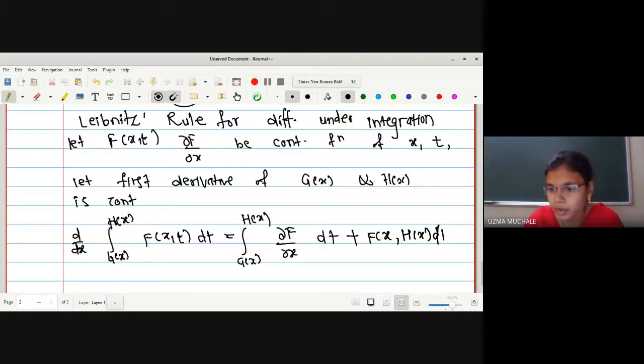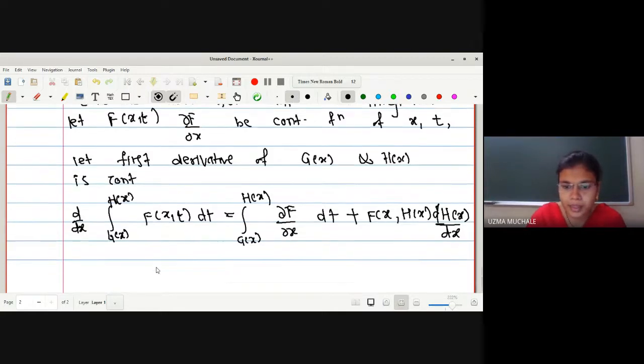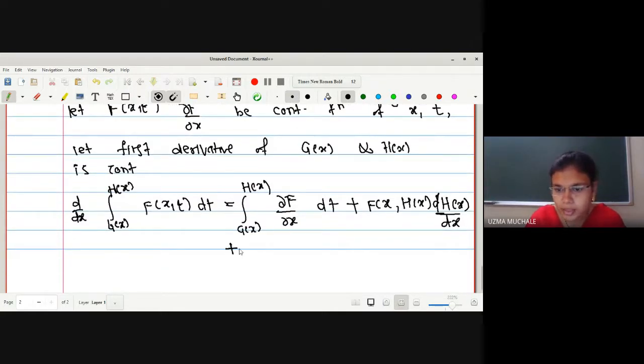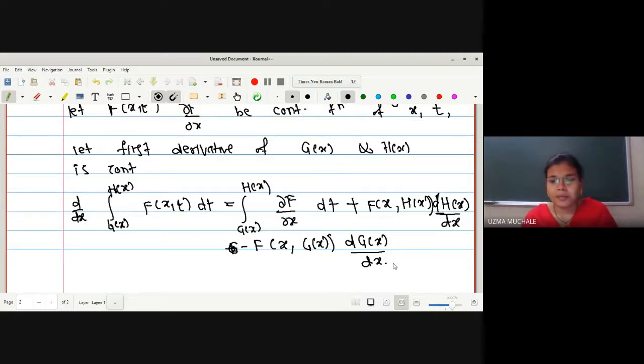Okay, and here we have to write down the derivative of h of x with respect to x, plus, what is the next term we have? It is nothing but we have to keep the lower limit. Actually it is negative: upper limit minus lower limit, just like when we solve an integration, we write upper limit minus lower limit. So here we have to write down the derivative of g of x with respect to x. See carefully and try to buy this, because actually there is no proof for this in our syllabus.